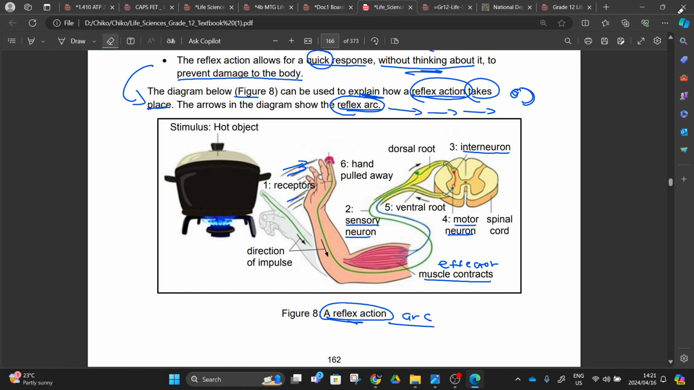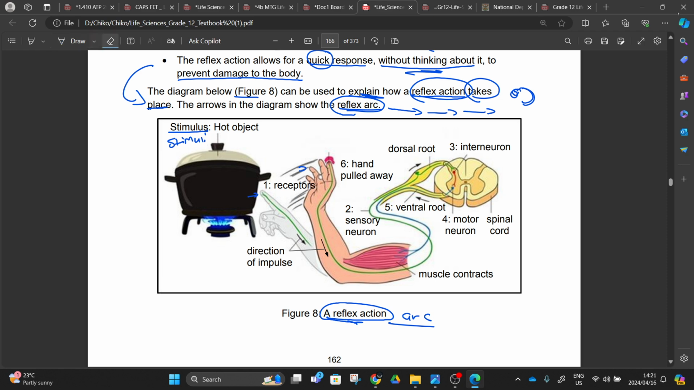So let's explain this now, right? Okay, we have our stimulus. We said this is plural, stimuli, and the singular is stimulus, right? The hot object. When you are going to touch, here, we are going to touch.